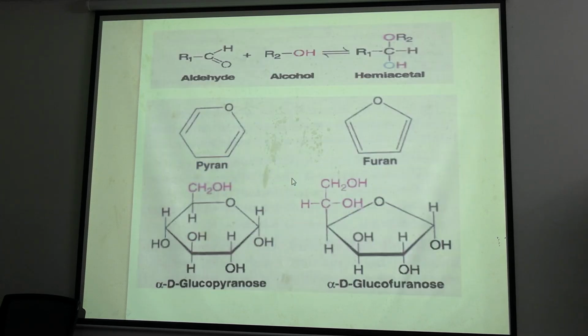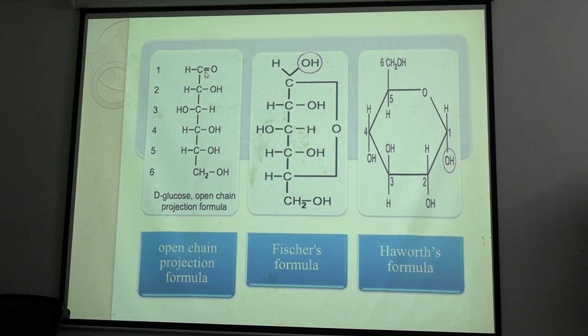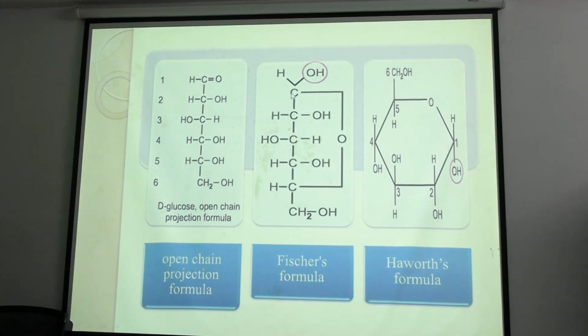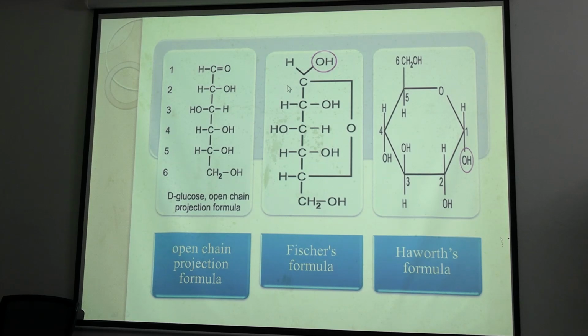What is the hemiacetal bond? When an aldehyde reacts with an alcohol, it forms a hemiacetal. Here carbon 1 had an aldehyde group, and carbon 5 has an alcohol group, so it made a hemiacetal ring. This hemiacetal ring makes C1 a chiral carbon. Earlier, was C1 a chiral carbon? No, because of the double bonded O. But now look at C1. It is a chiral carbon now.